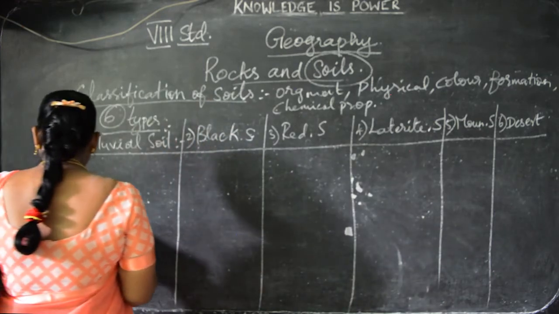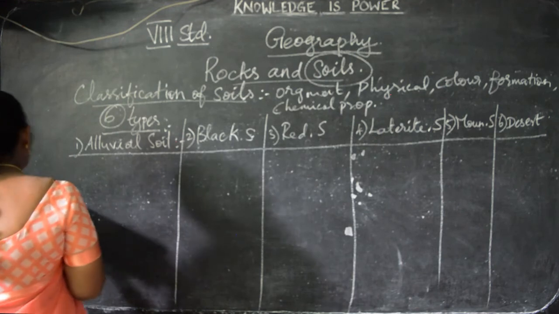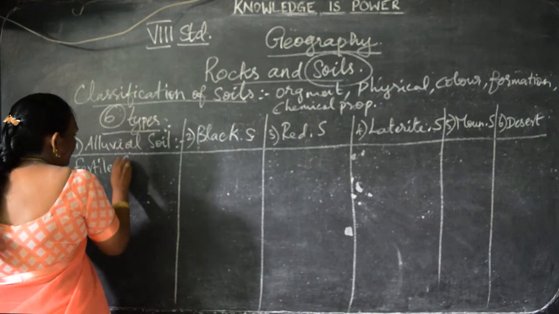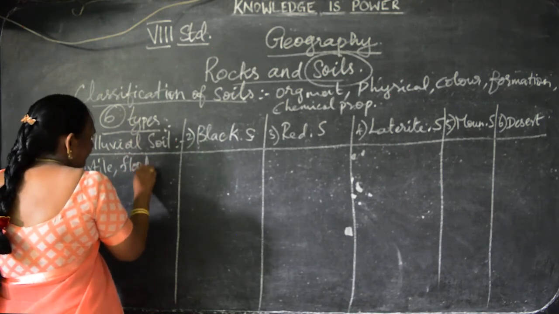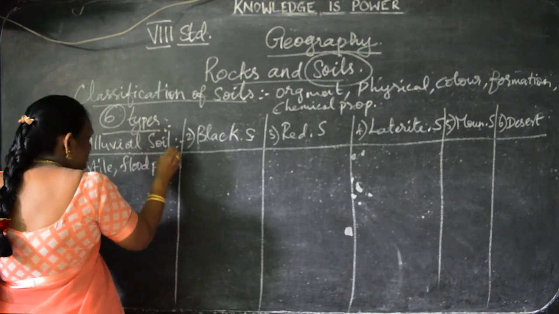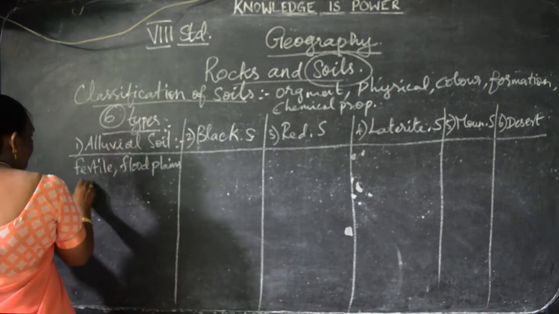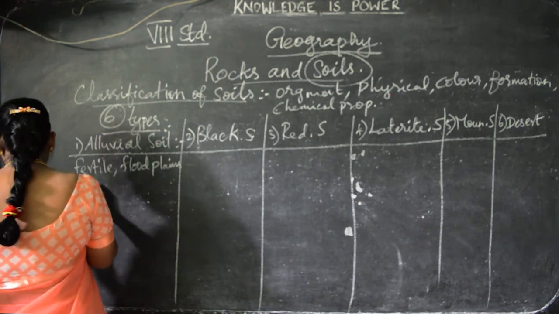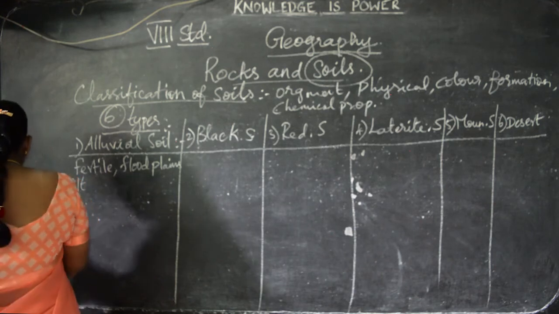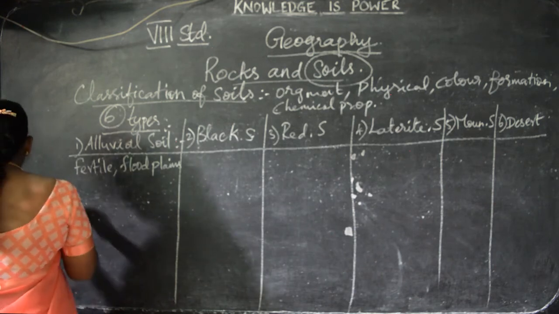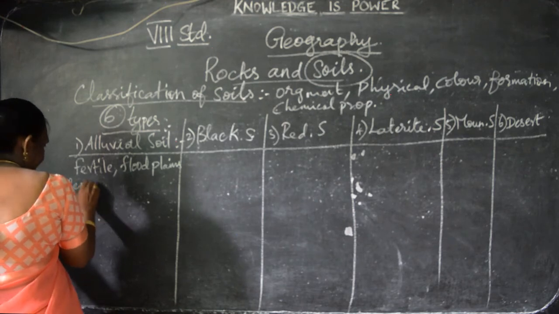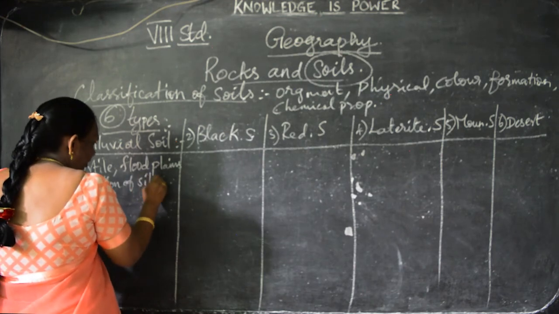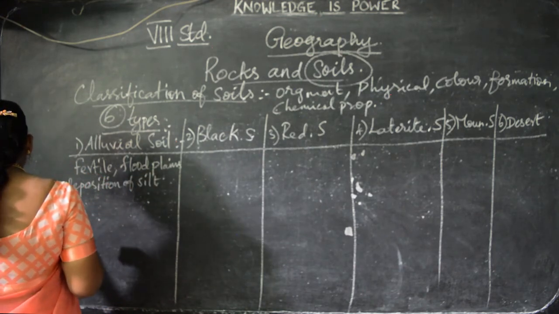First one, alluvial soil. This alluvial soil is a fertile soil. We can see it in the plains, flood plains, and coastal areas, because it is formed by the deposition of silt.